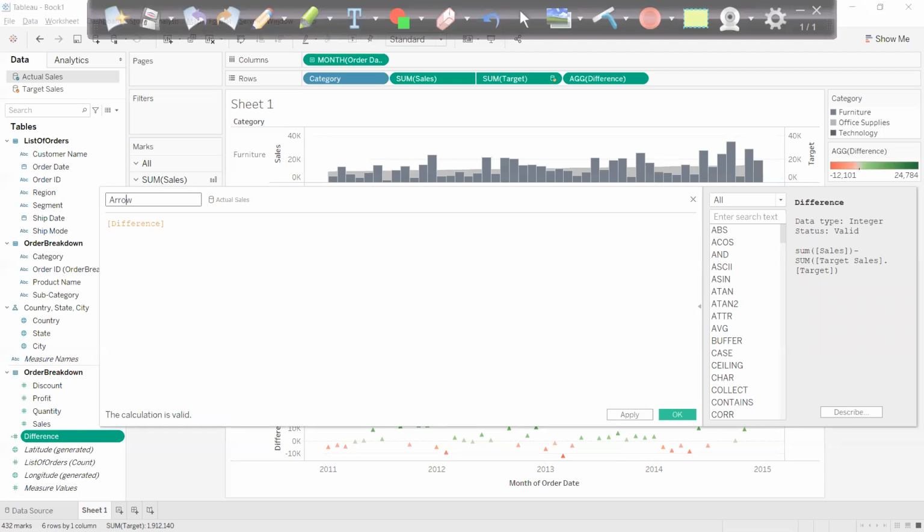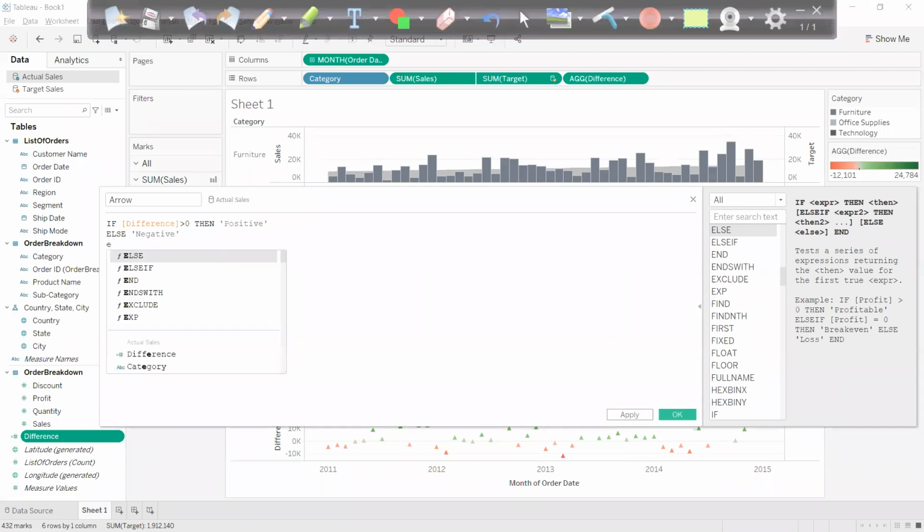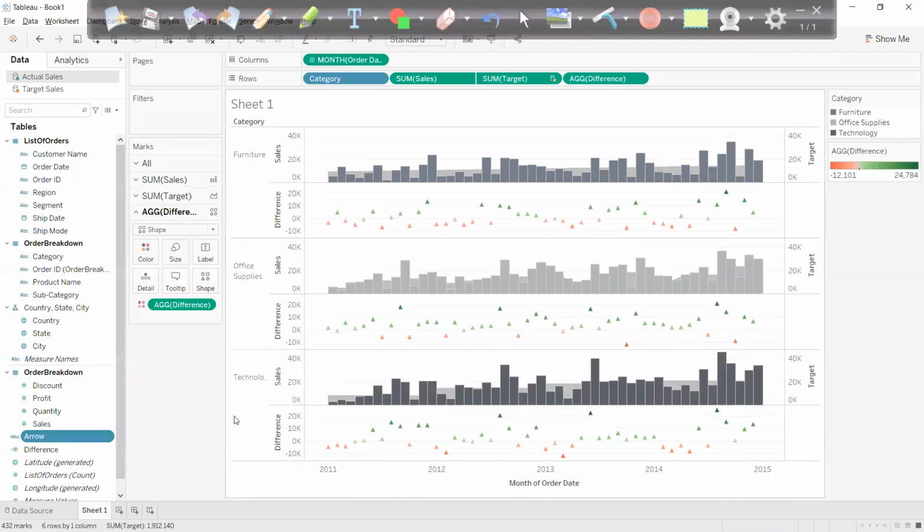Arrow, if difference is more than 0, then let's say positive, else negative. Click OK. I got this field.